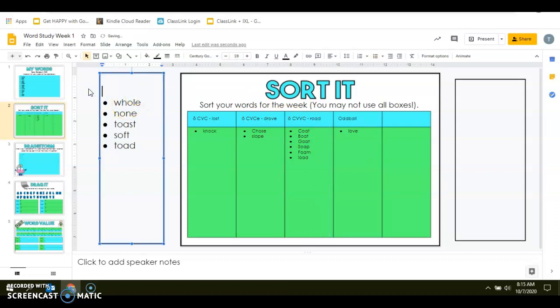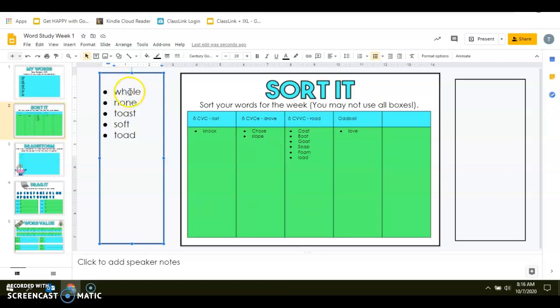Done. Next word is whole. What sound do you hear in whole? Short O or long O? Whole. If you guessed long O, you guessed correctly. So we're in our second or third groups. Then I look at the patterns. Well, that WH is making that one consonant sound.